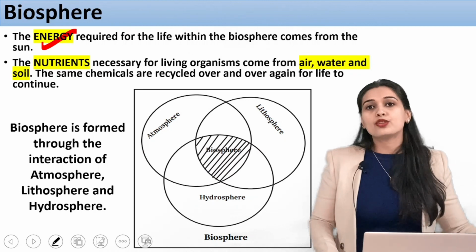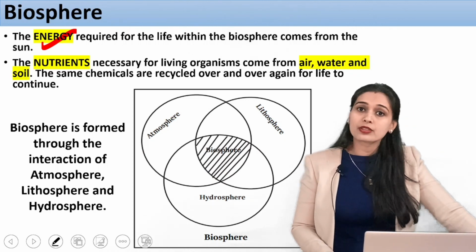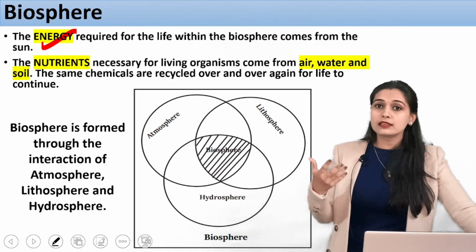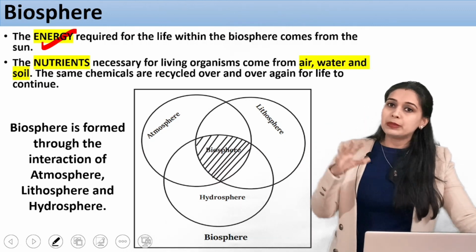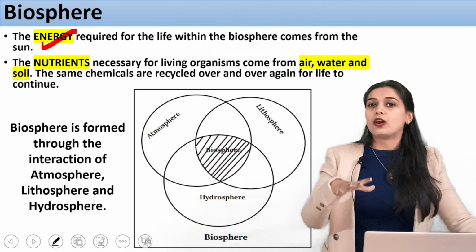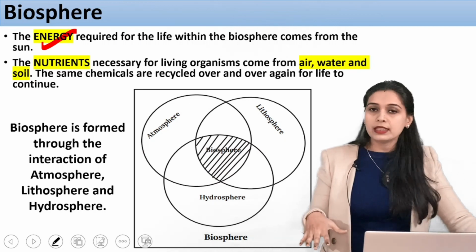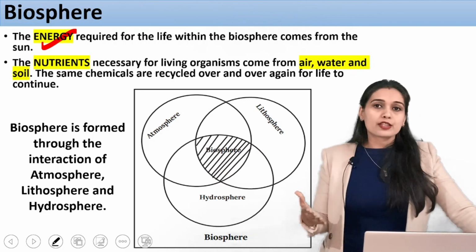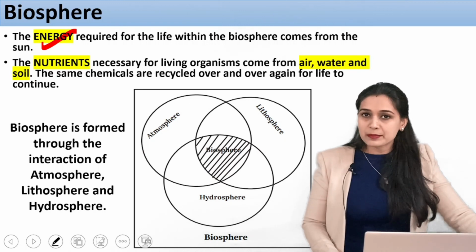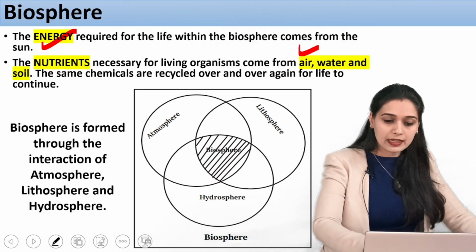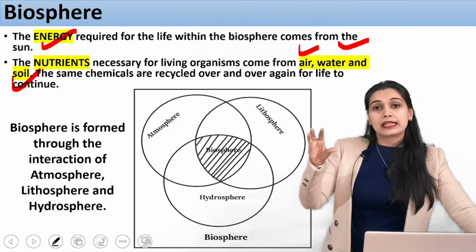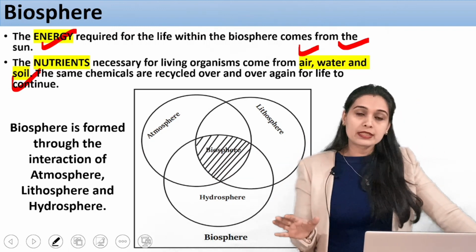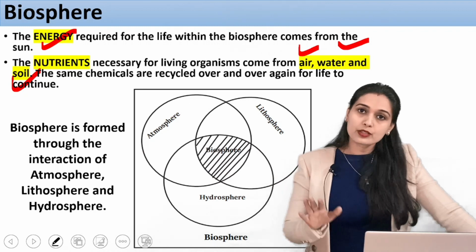Then the next thing is nutrients. The plants and the animals also need certain nutrients that are not coming from the sun. So they are being supplied to them on earth itself. What are the areas from where the nutrients are being supplied? It is the air, water and soil. So basically for life to sustain on earth, the nutrients are provided by the air, soil and water.